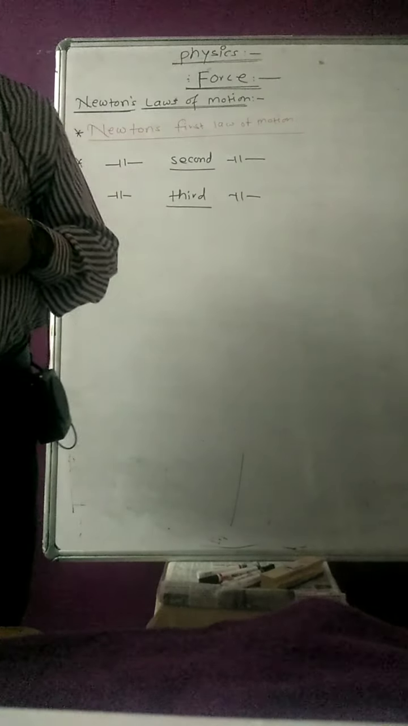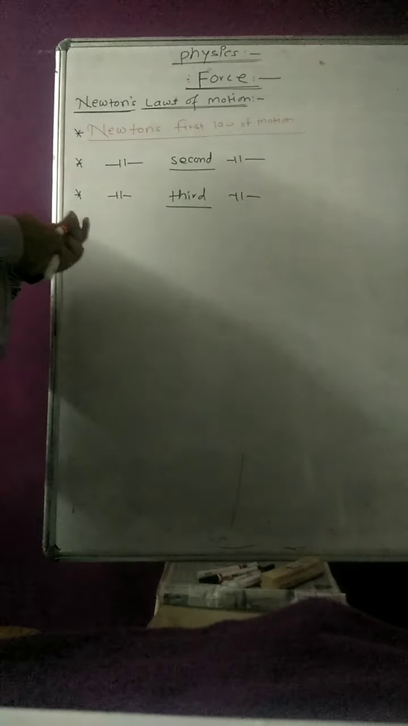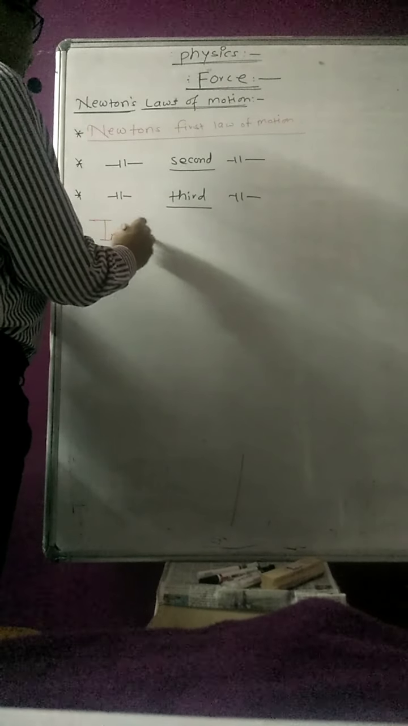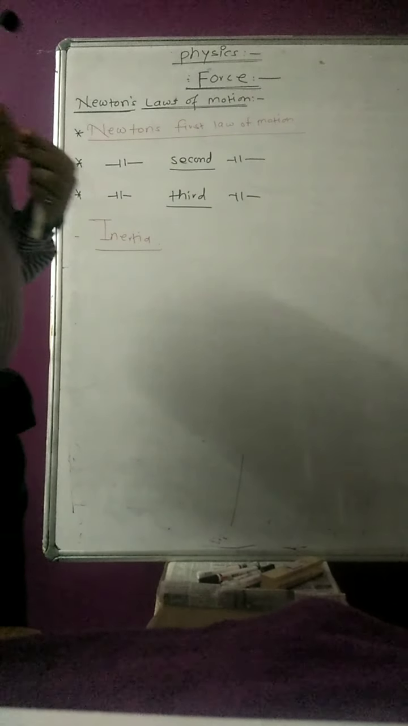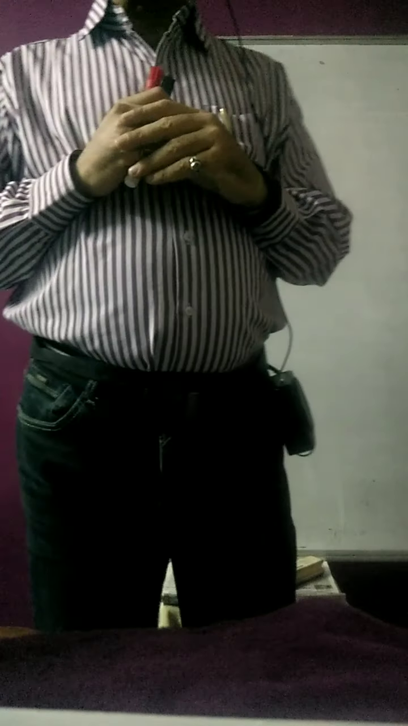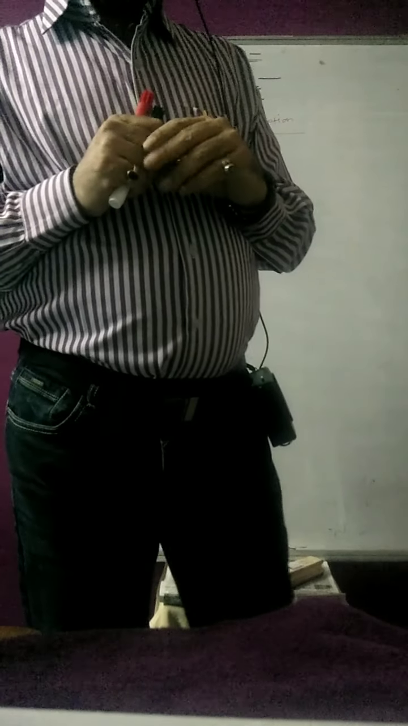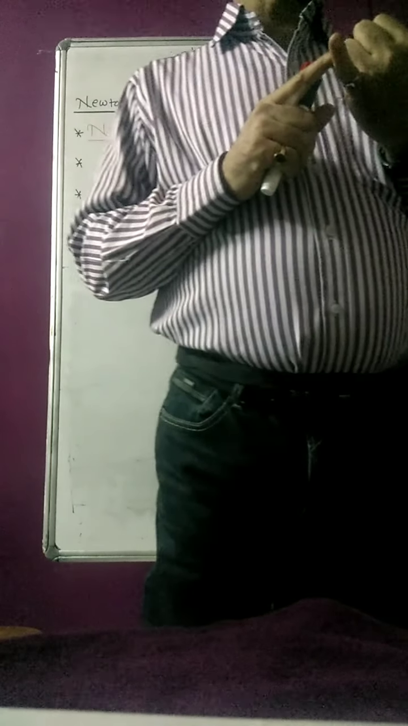Once you have an idea about Newton's third law of motion, we come to the point: what exactly is inertia of a body? Inertia is the natural tendency of a body to remain in the state of rest or uniform motion. That natural state of the body is called inertia. There are three types of inertia. Inertia of rest means the body always remains in the same state of rest; it has a natural tendency to remain at rest.